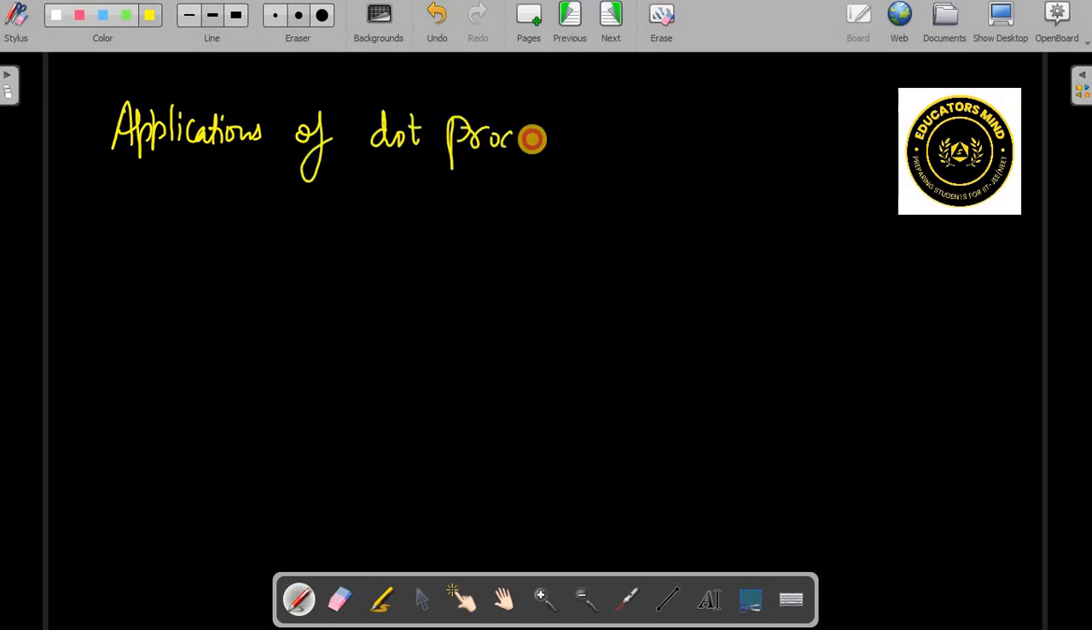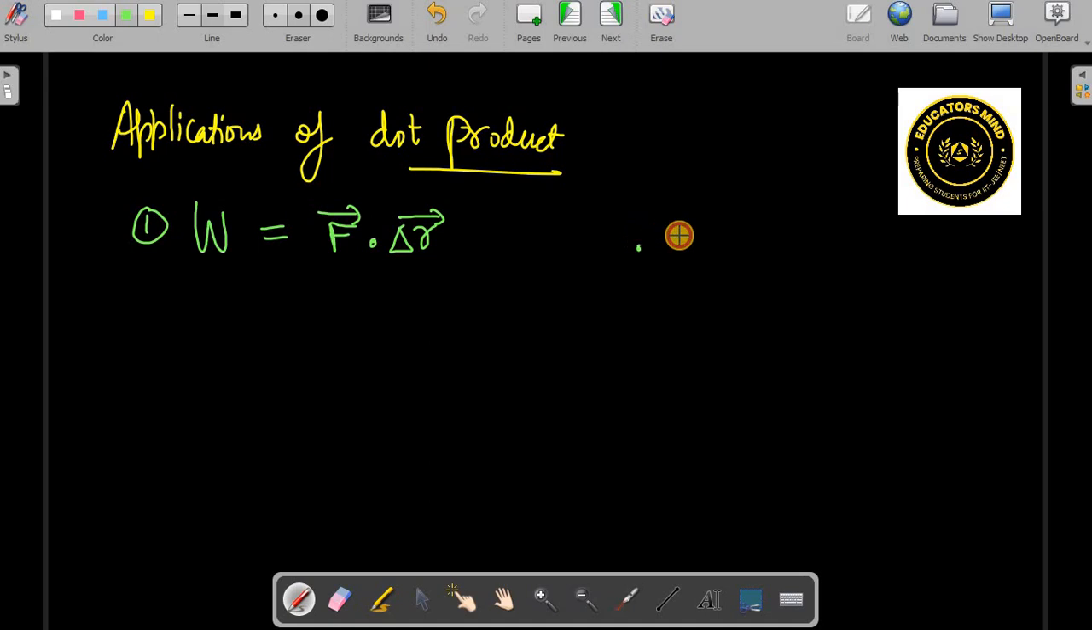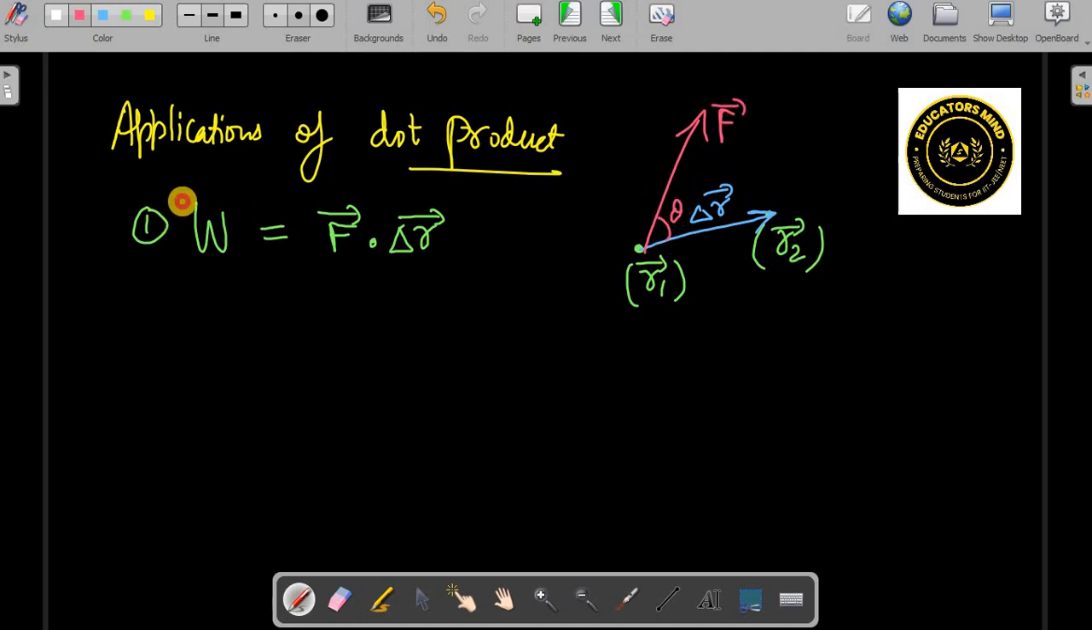So the application of dot product is, for example, work done. Work done by a force is the force dot the displacement vector. Suppose a body moves from this point to this point, this is position vector 1, this is position vector 2. First of all, this is called the displacement vector going from 1 to 2. And let's say a force is acting in a different direction. This is the force vector, assuming it's a constant force. So the work done by the force is given by this.